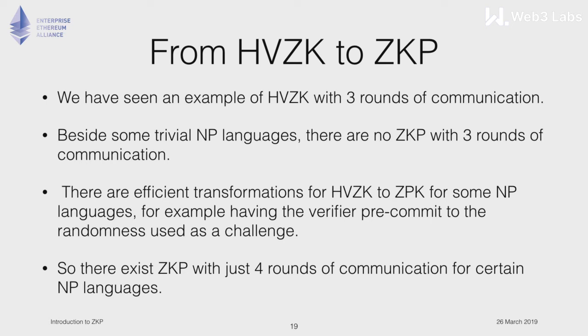Now, we talked about honest verifier zero knowledge, and we saw how this can be done with 3 rounds of communication. Besides some trivial NP languages, there is no zero knowledge proof with 3 rounds of communication. The example that we saw can be transformed very easily, with just a commitment in the beginning, into a full zero knowledge proof for some languages. So basically, what I want to say is that with just 4 rounds of communication, you can have full zero knowledge proofs for certain NP languages, which is quite nice. But again, we have interaction here.